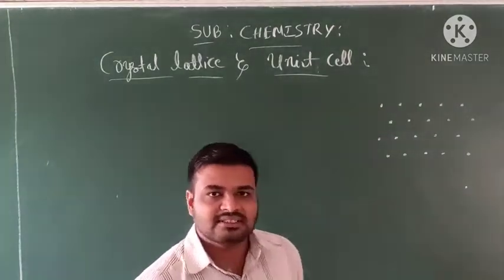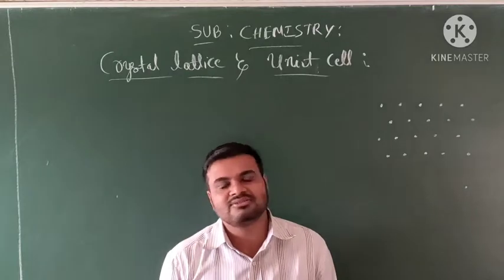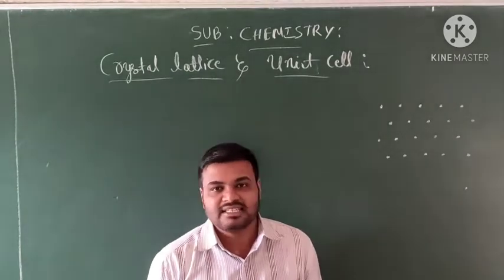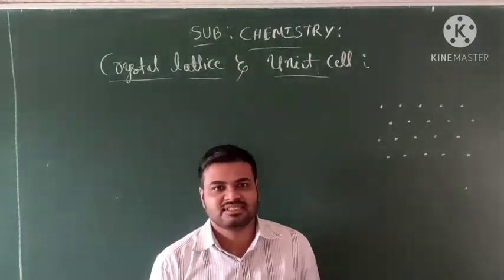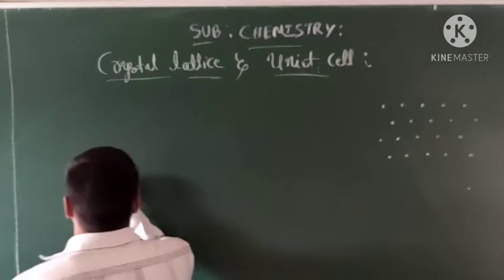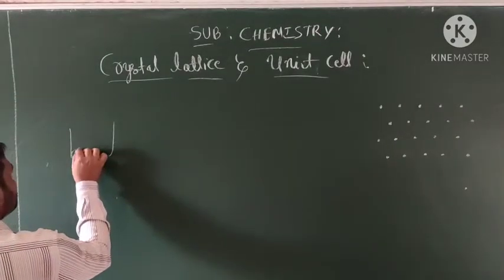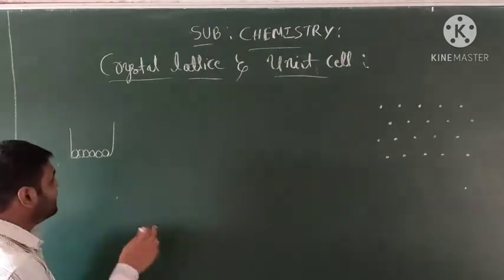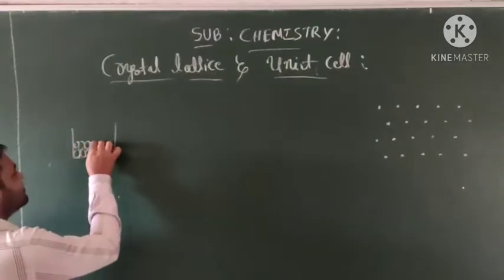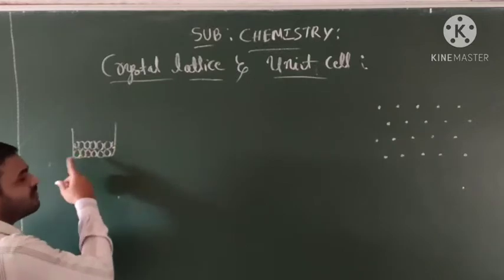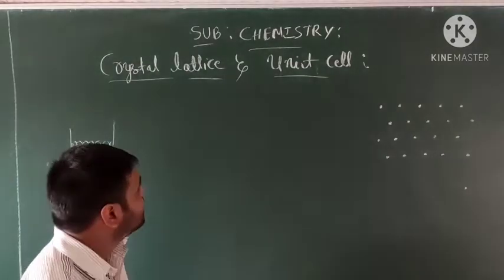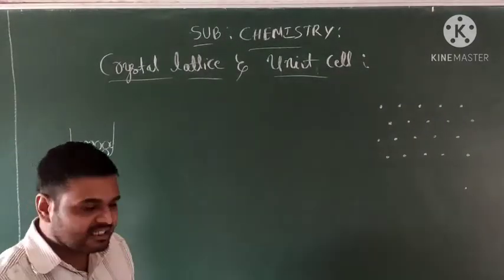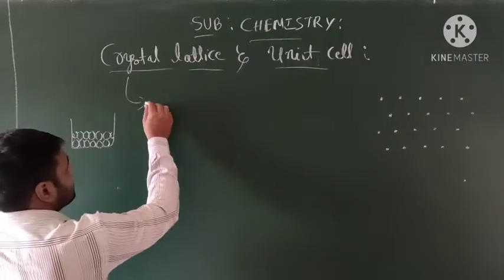First, solids. What is the meaning of solids? Solids are regular types of structures, and the molecules, atoms or ions are close to each other. So, what is the definition of crystal lattice?